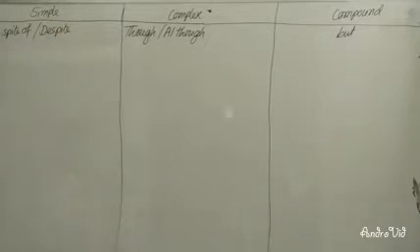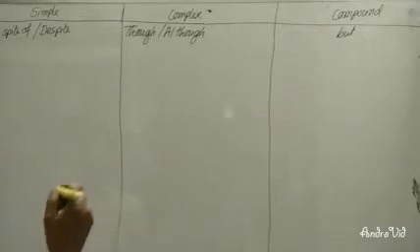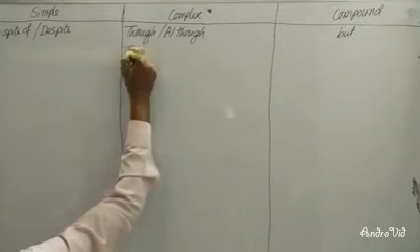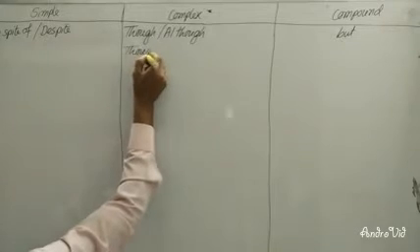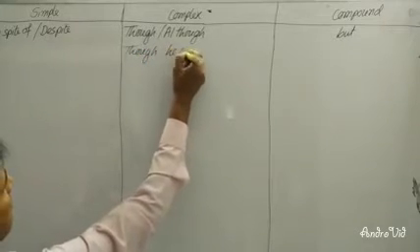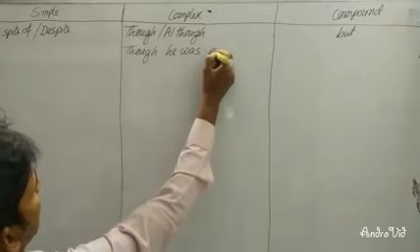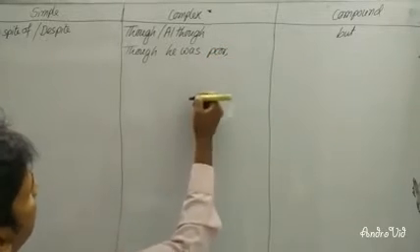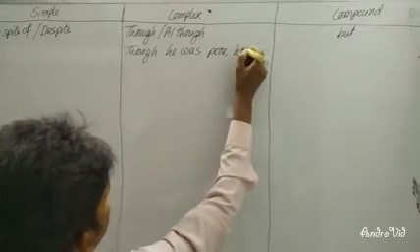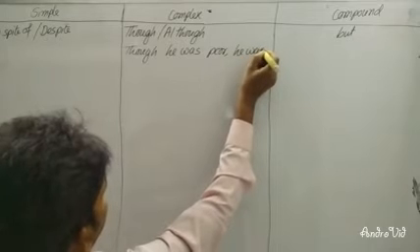So now I am going to give you an example. Though he was poor, he was honest.